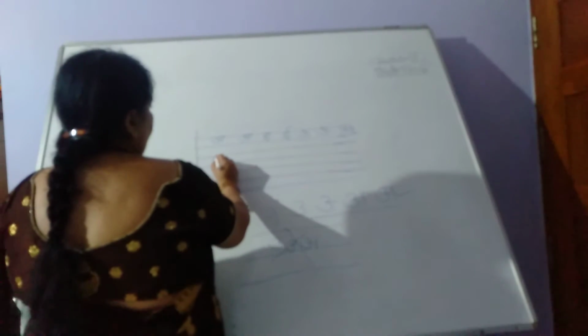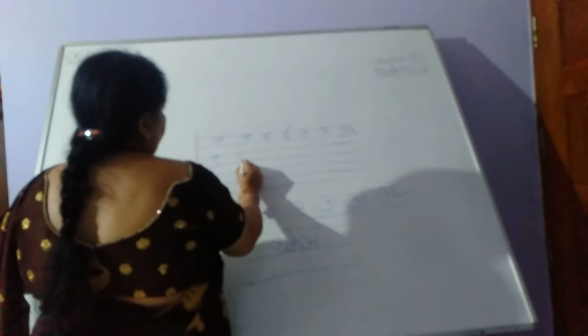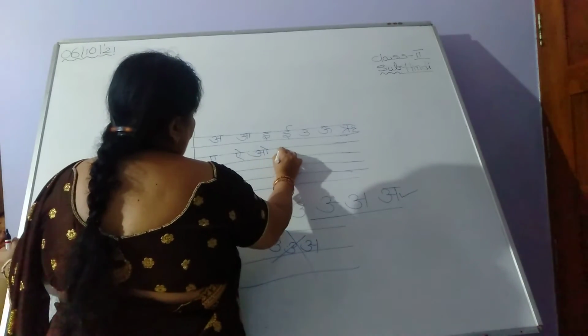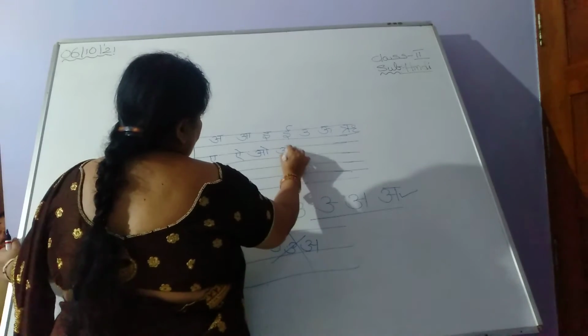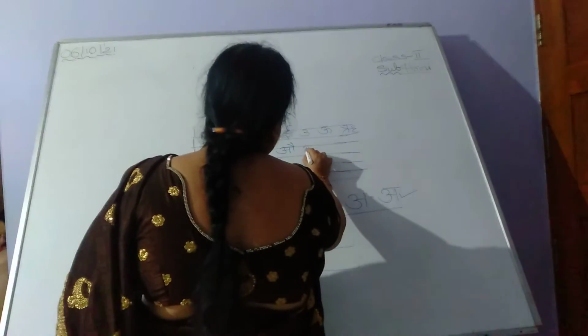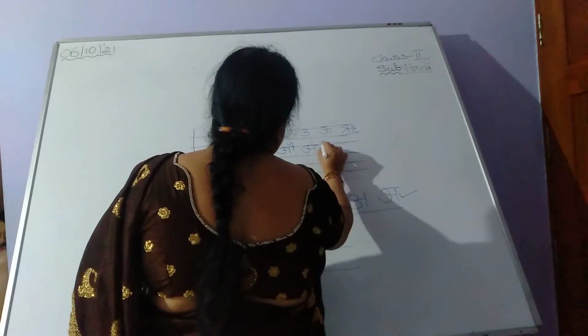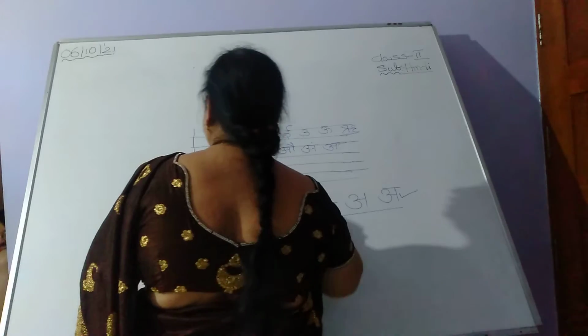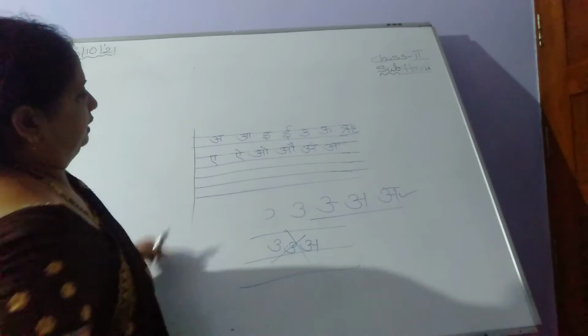E for ek, Ai for ainak, O for okhali, Au for aushad, Am for angur, Ah for khali. In this way the teacher will teach you the basics.